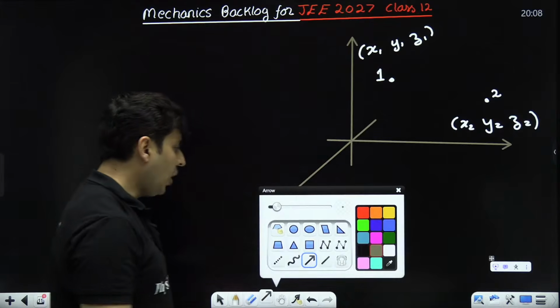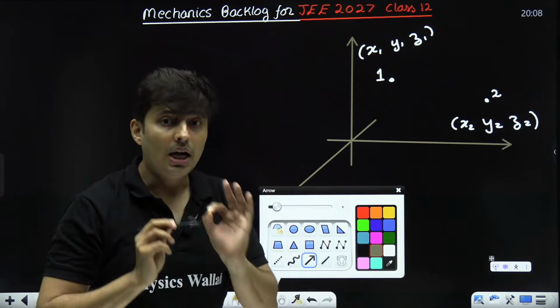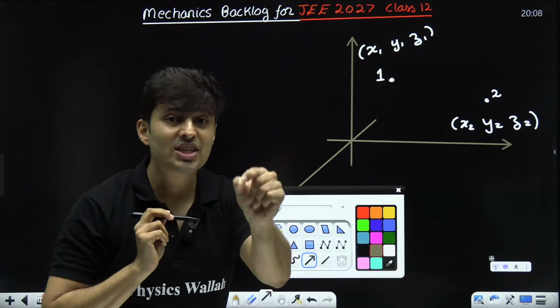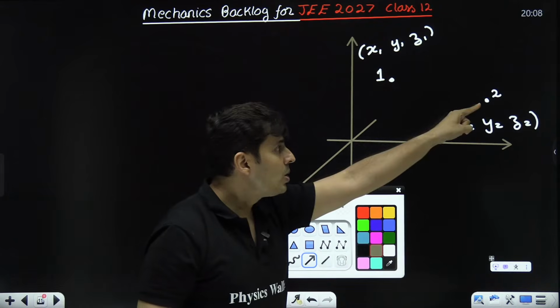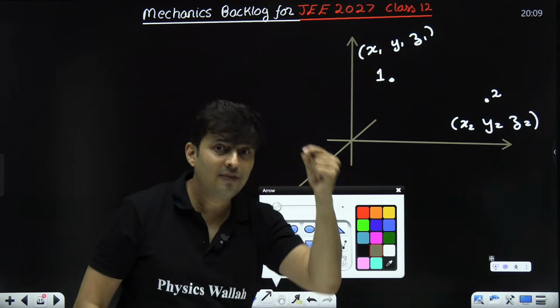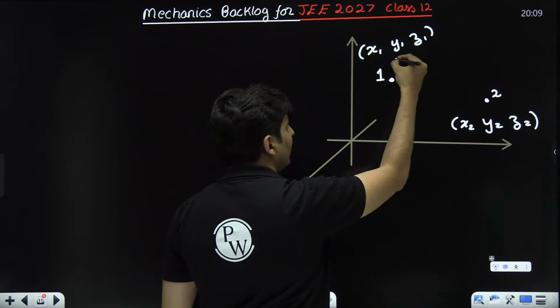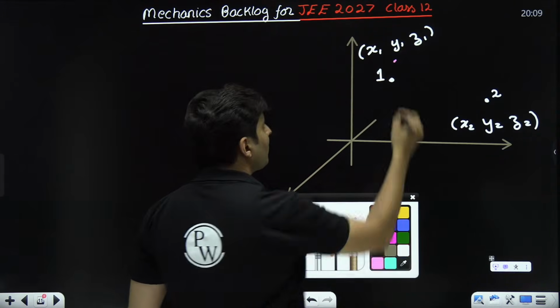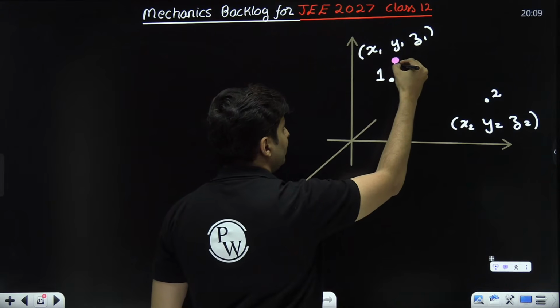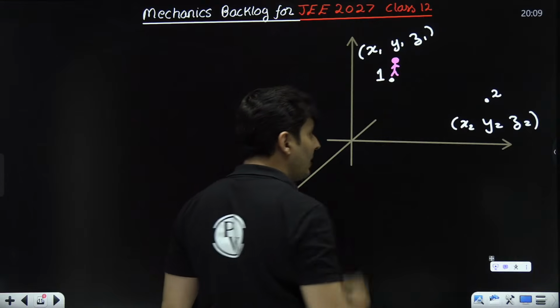And I want to write the position of 2 as seen from 1. Meaning my observer is, let's say, here, and I am seeing somebody who is at 2.